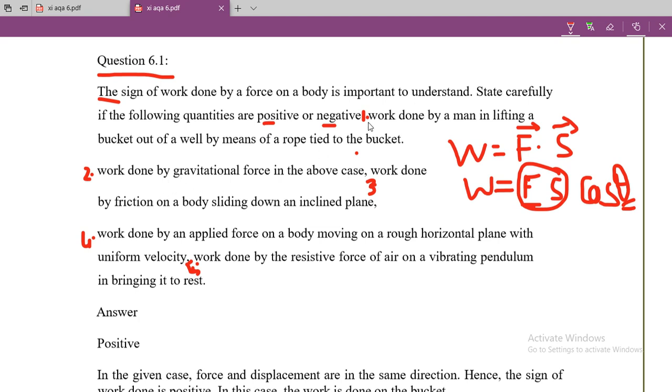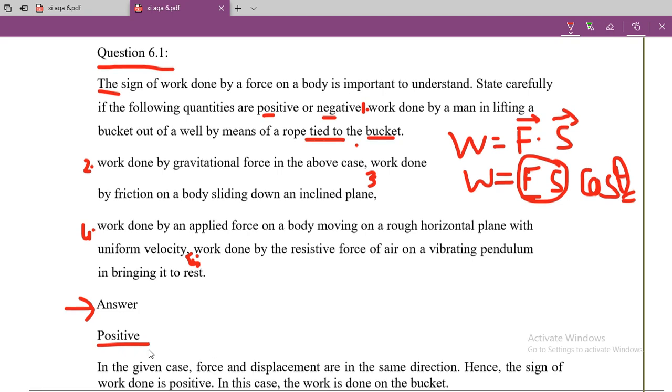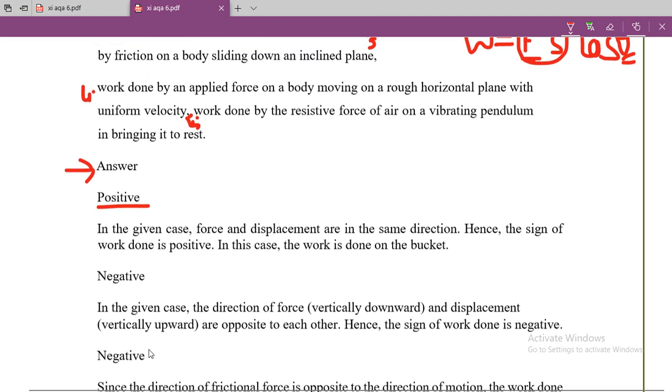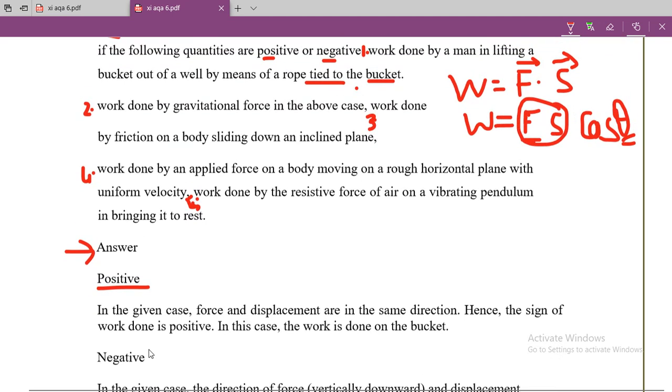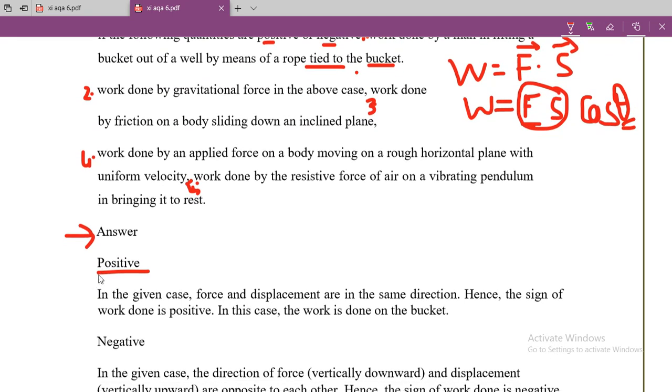So let's see, in first case you can see work done by a man in lifting a bucket out of a well by means of a rope tied to the bucket. So students, in this case the force is in upward direction by the rope and the bucket is also moving in the upward direction. It means both force and displacement are in same direction. So you know that if they are in the same direction, then the work done is positive. So answers are given here. You can see the first one is positive.